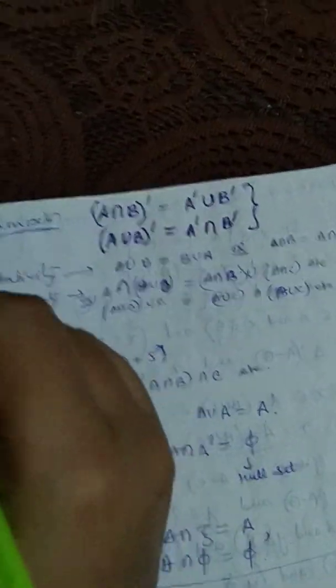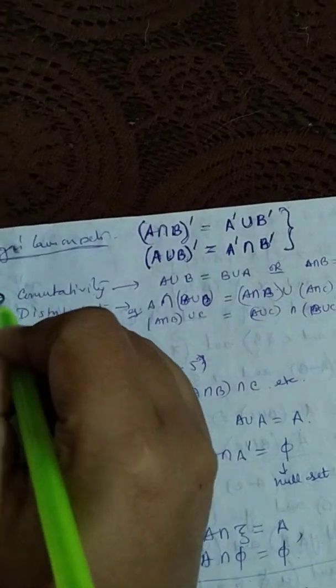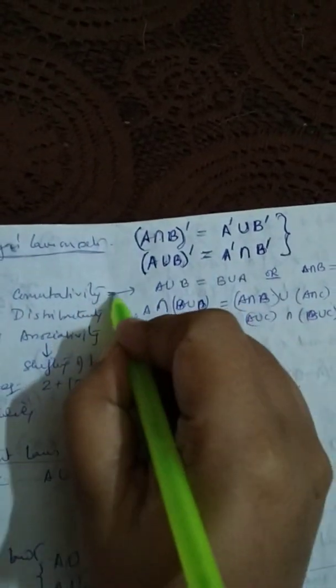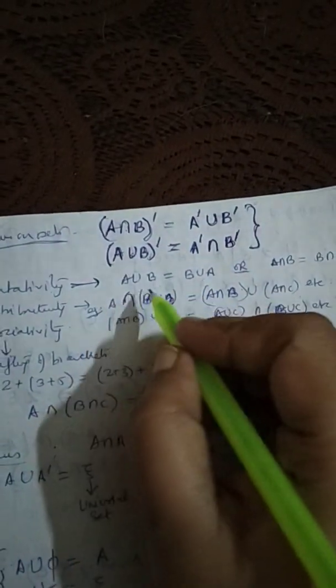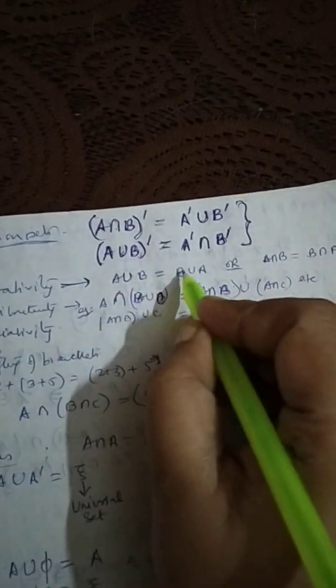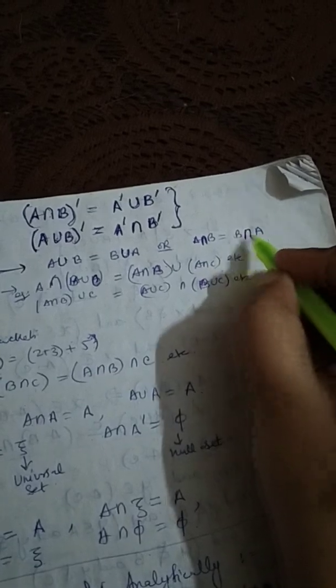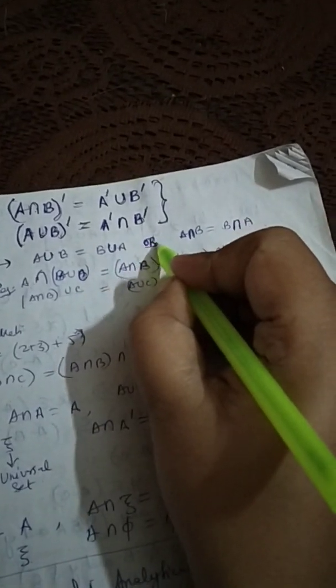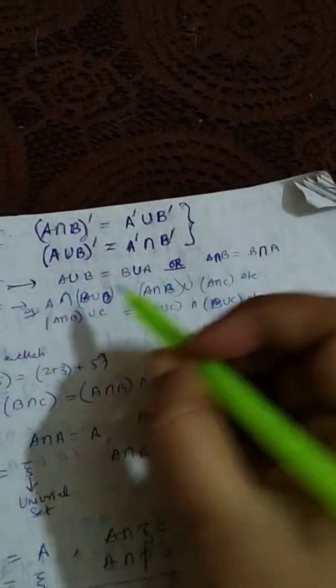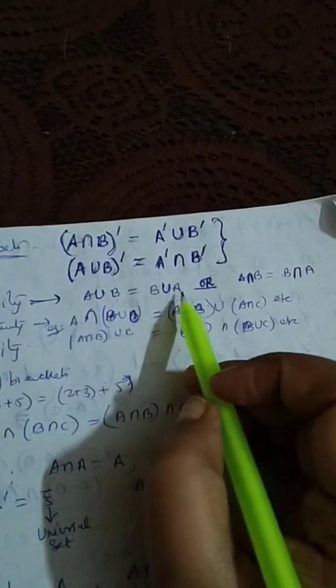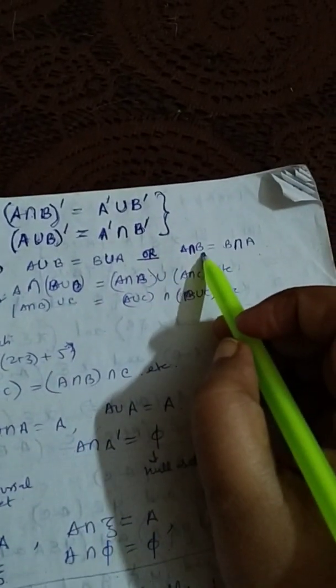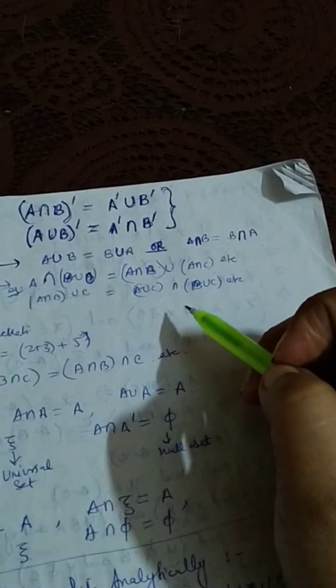Besides that, there are other properties on sets like commutativity. What is commutativity? That is reverse. When you take union, union is commutative, intersection is also commutative, just like addition. 2 plus 3 is the same as 3 plus 2, it's like that. So A union B is the same as B union A. Similarly, A intersection B is the same as B intersection A.